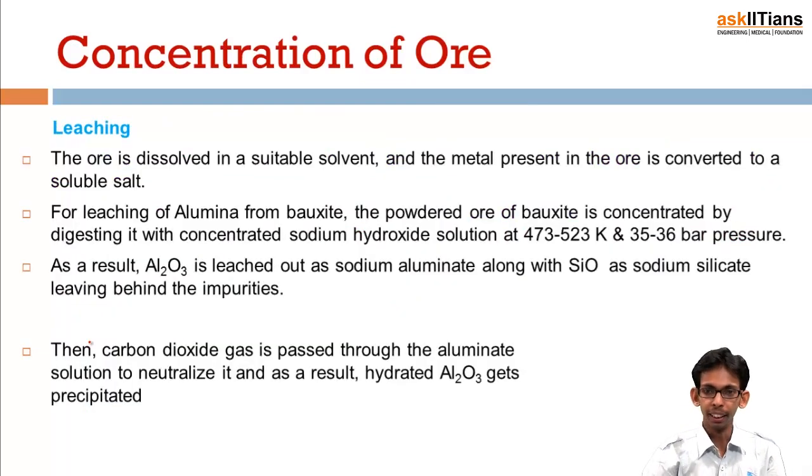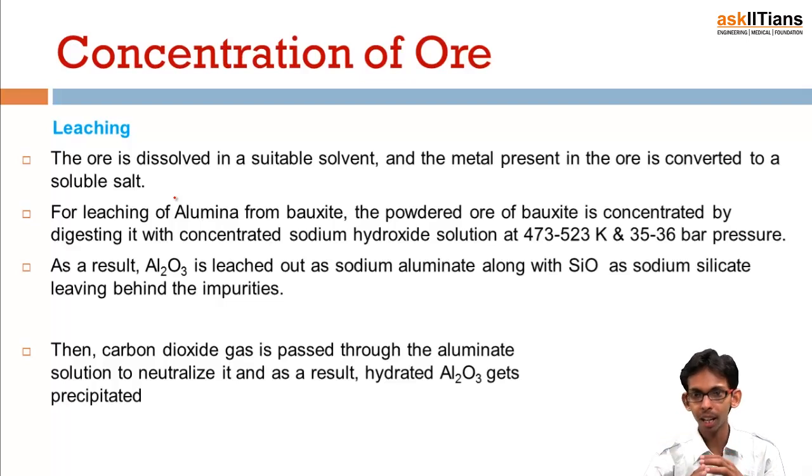Next is leaching. Leaching is a chemical method for concentration of ore. In this, the ore is dissolved in a suitable solvent, and the metal present in the ore is converted into a soluble salt. What is done basically is we dissolve the given powdered ore into some solvent, and then a reaction takes place.